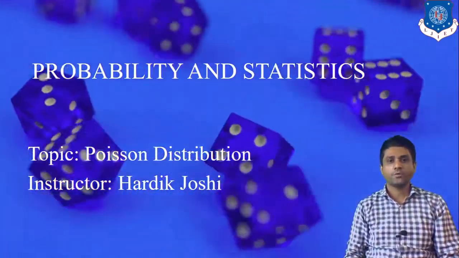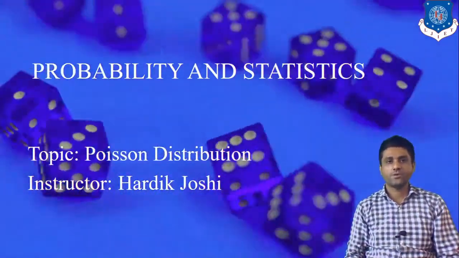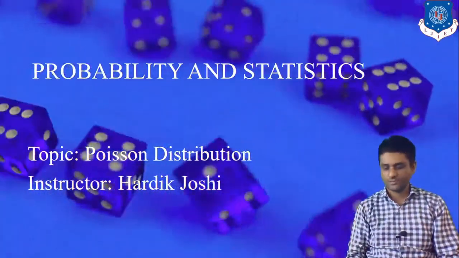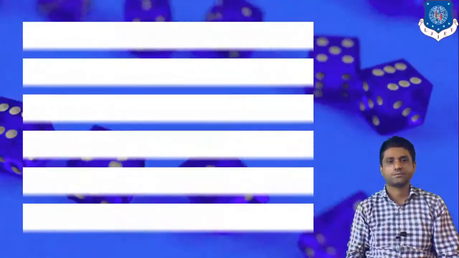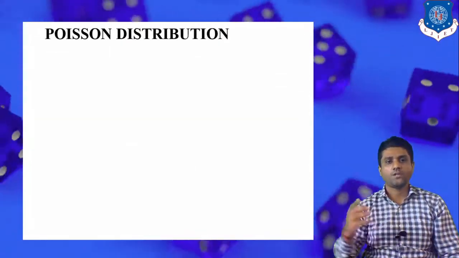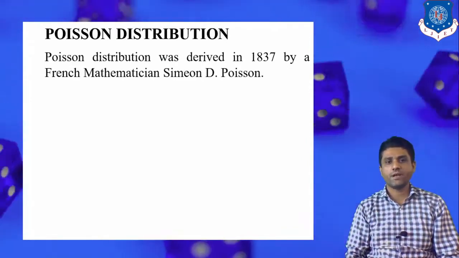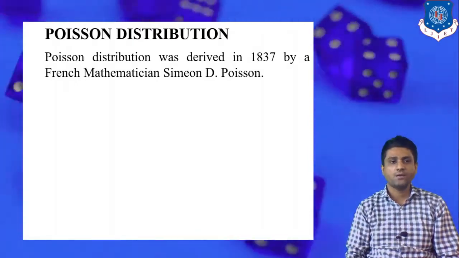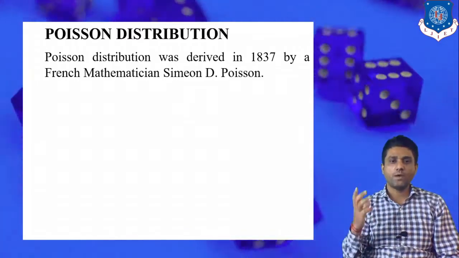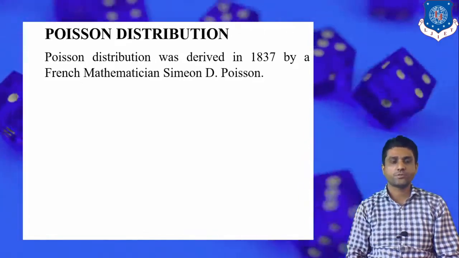Now today we shall learn about the second distribution in the special probability functions, namely the Poisson distribution. So let's start. What is the Poisson distribution? The Poisson distribution was derived in 1837 by a French mathematician, Simeon Denis Poisson. That's why his name was assigned, and this distribution is known as the Poisson distribution.